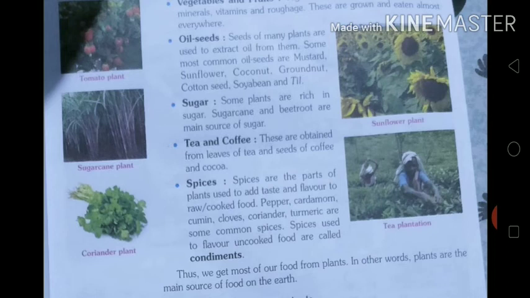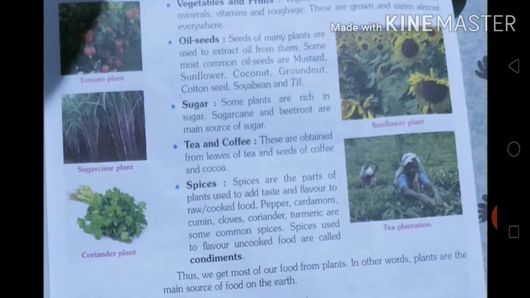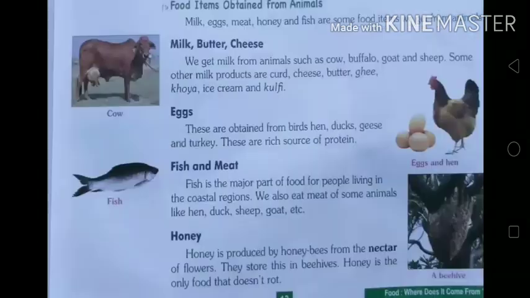Thus, we get most of our food from plants. In other words, plants are the main sources of food on the earth. So, my dear students, no doubt plants are considered the major source of our food. Plants are producers. They are capable of making their own food by themselves, and that's why we use plants as the major source of our food.